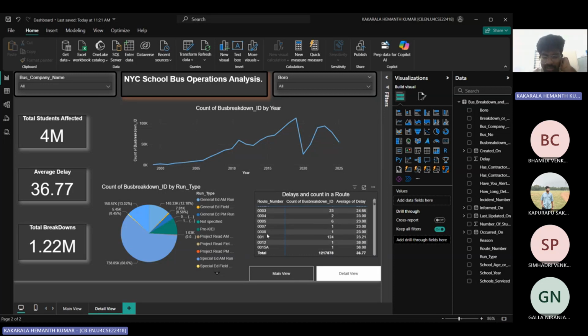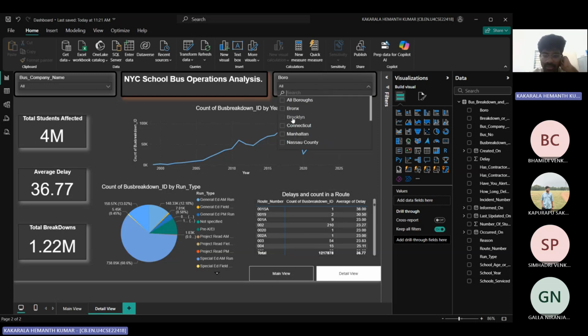If we see here, this 0008 something is a route number. There we have only one breakdown, with an average delay of 23 minutes. Likewise, here we can see 002, a route number, with the number of breakdowns that happened on that particular route and the average delay for that route.